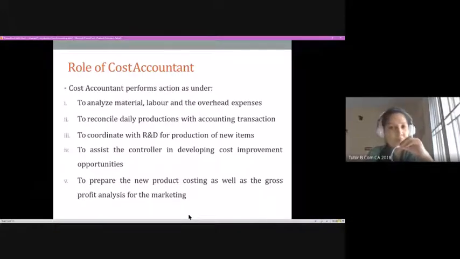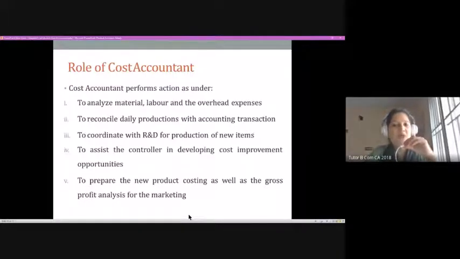And when we look from the perspective of a cost accountant, generally a cost accountant will be performing the following roles. As we said from the first class itself, he would be looking at the material cost. If it's a manufacturing firm, what is my cost associated with procurement and utilization of material? What is my cost associated with procurement and employment of labor in my organization? And also what are my other expenses happening along with the activities within my firm? So a cost accountant will be taking care of all these.